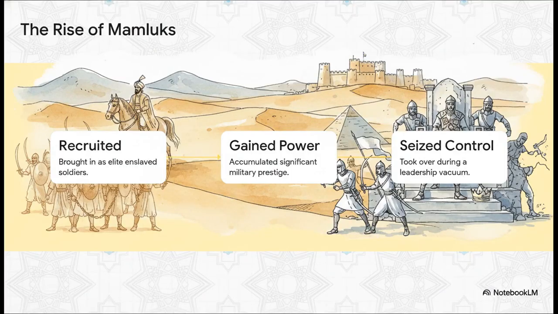And the Mamluks have this incredible origin story. I mean, think about it. They were brought into the empire as enslaved soldiers, but they were so good at their jobs, so skilled militarily, that they eventually became more powerful than their masters. And when the opportunity came, they just took over. It's a perfect example of a theme you see all over world history: military might turning into political power.